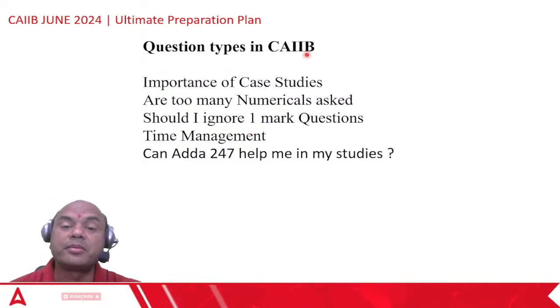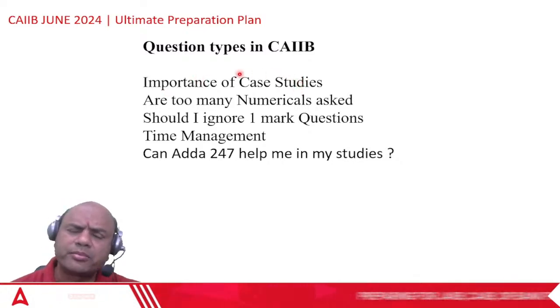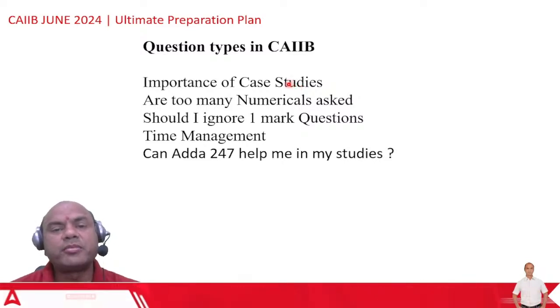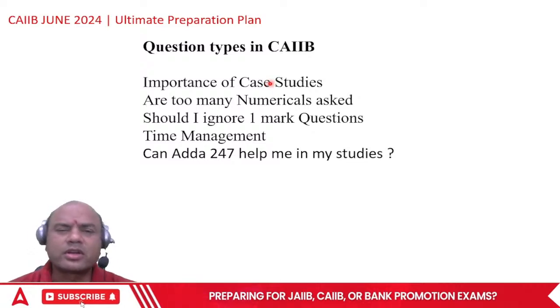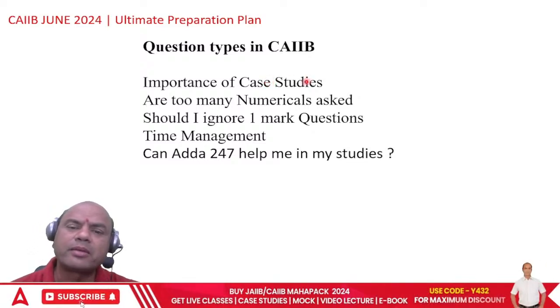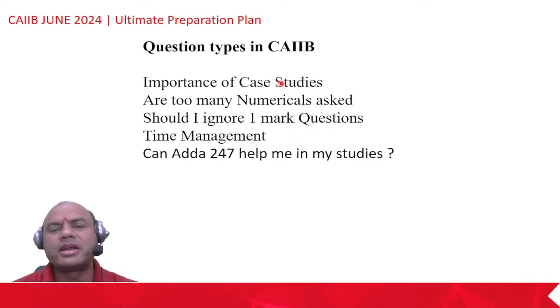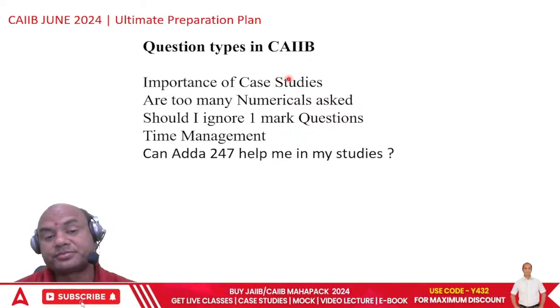Question types of CAIIB. What are the question types? See here, the importance of case studies is very important, almost 50-50. ABM and BFM are roughly 50-50. ABFM is also roughly 50-50. BRBL is generally 40-60. For ABFM and BRBL it is generally 40% case studies and 60% 1 mark questions.